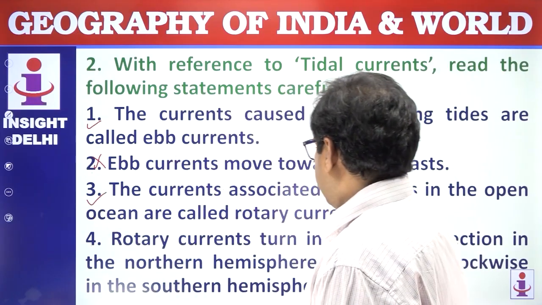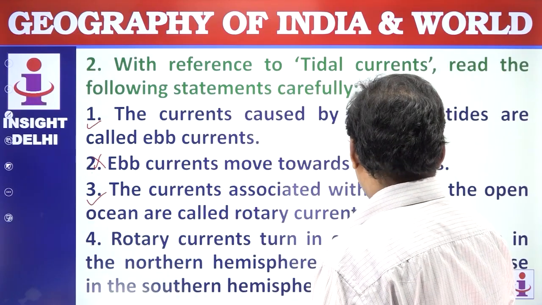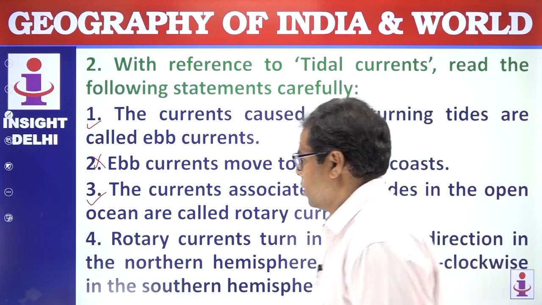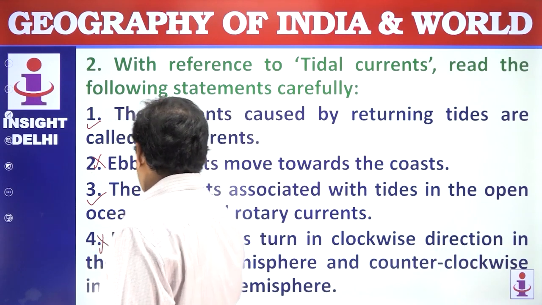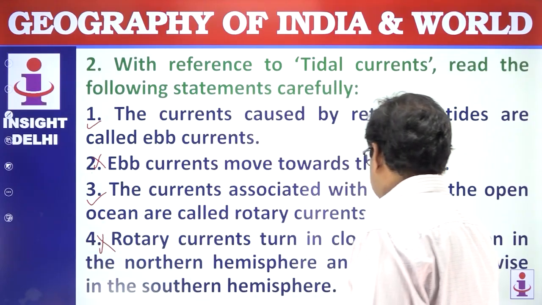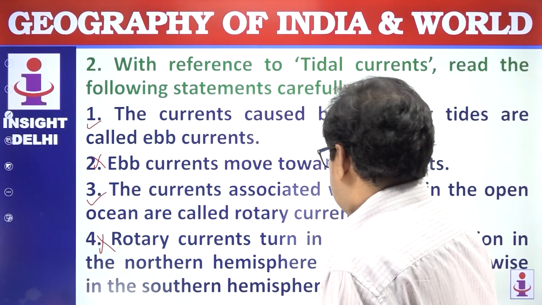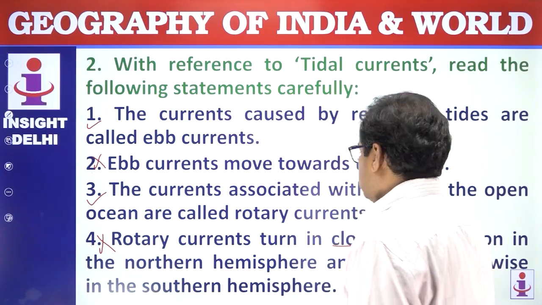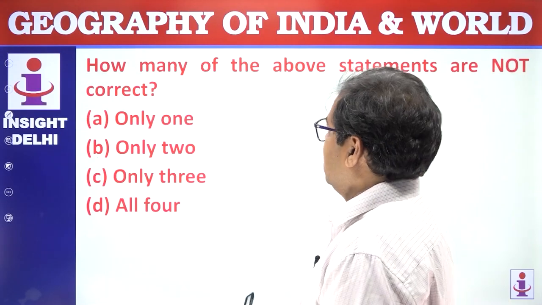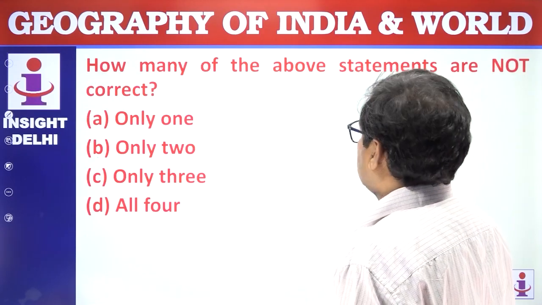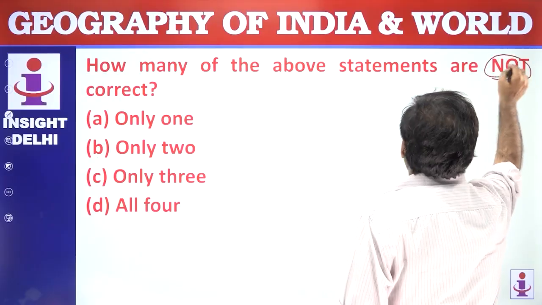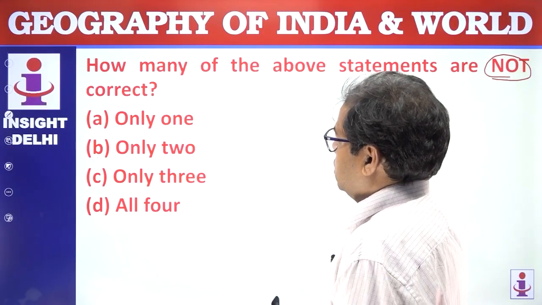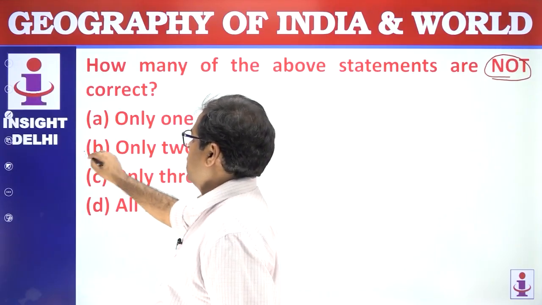Rotary current turns in the clockwise direction in the northern hemisphere and counterclockwise in the southern hemisphere. This is wrong. In the northern hemisphere it is counterclockwise, in the southern hemisphere it is clockwise. How many of the above statements are not correct? We have to mind it, not correct. So 2 statements are not correct. The answer is B.